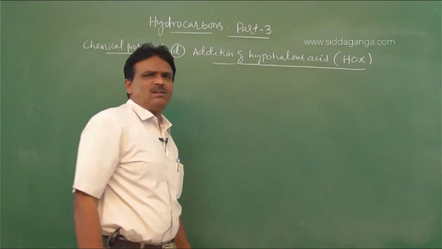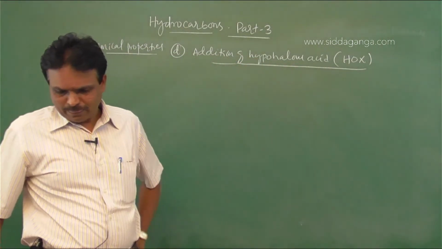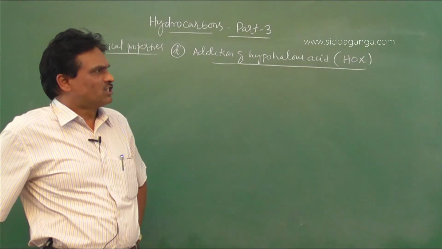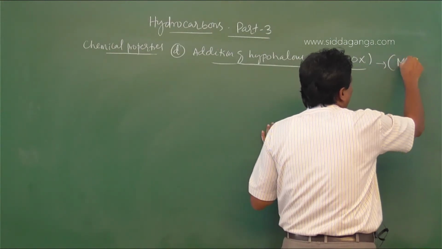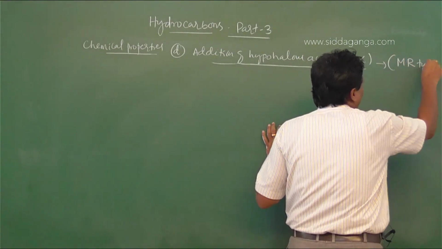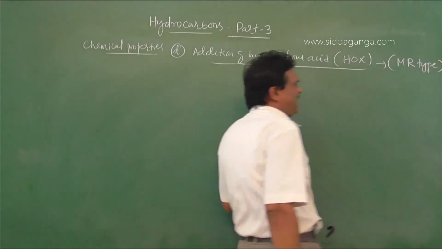This reaction also takes place in accordance with Markovnikov's rule. So here also, Markovnikov's rule type addition reaction.